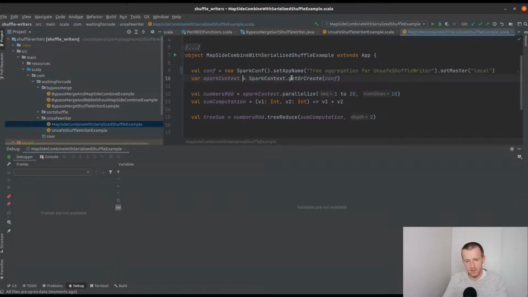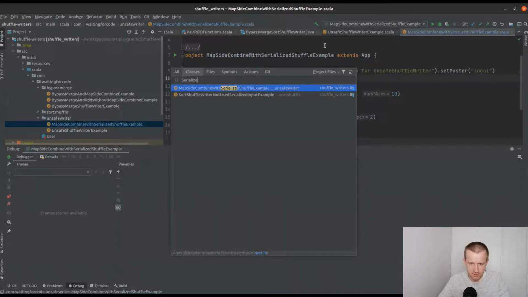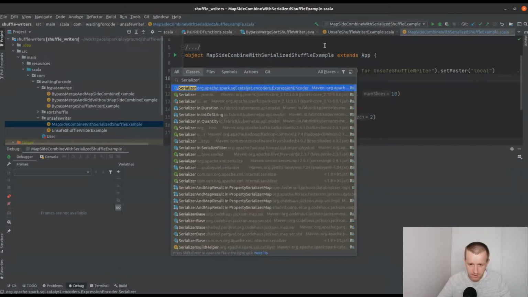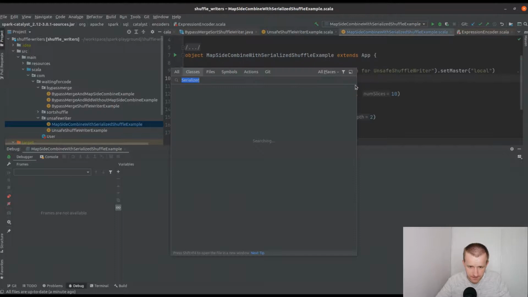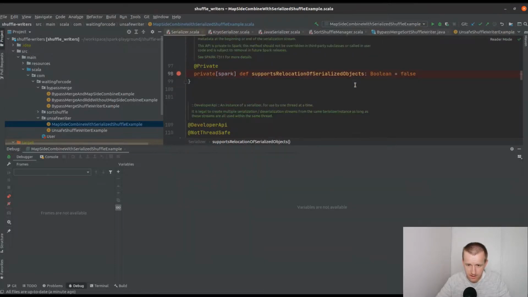In the second demo, I will use the old RDD abstraction to show you two things. The first thing is that it uses a partial aggregation, so the aggregation for which the map-side combine flag will be true, which will invalidate the bypass merge writer, and also for which the support relocation of serialized object will be false, because remember only the unsafe row serializer supports it every time.